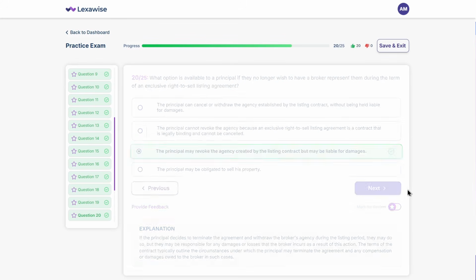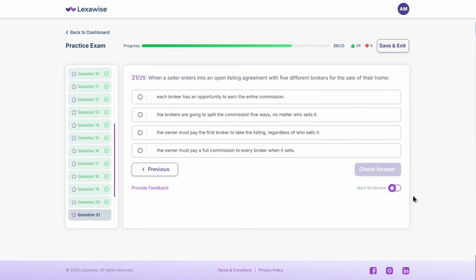Next question coming up. When a seller enters into an open listing agreement with 5 different brokers for the sale of their home, A. Each broker has an opportunity to earn the entire commission. B. The brokers are going to split the commission 5 ways, no matter who sells it. C. The owner must pay the first broker to take the listing, regardless of who sells it. D. The owner must pay a full commission to every broker when it sells. Think carefully.